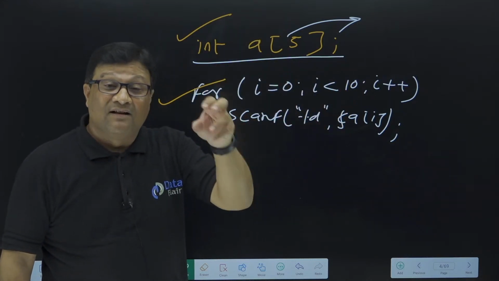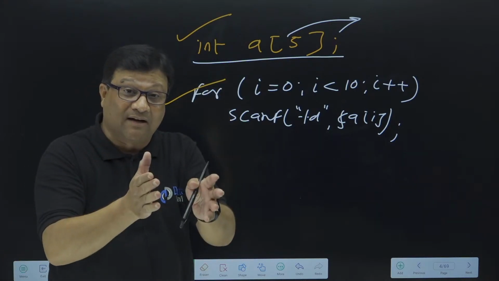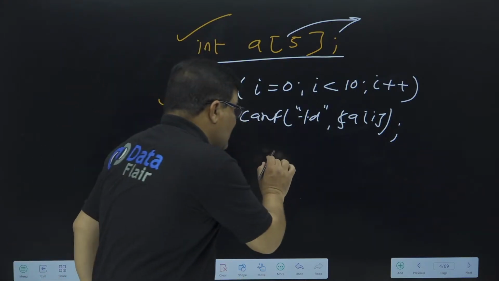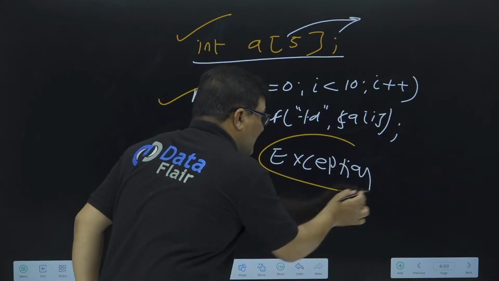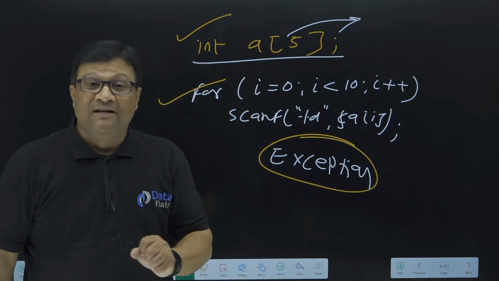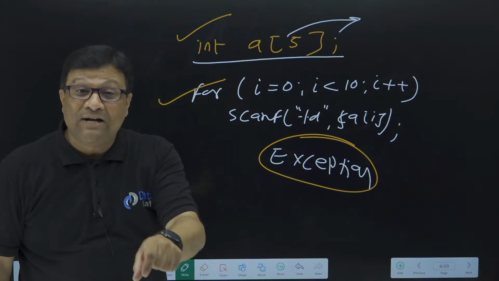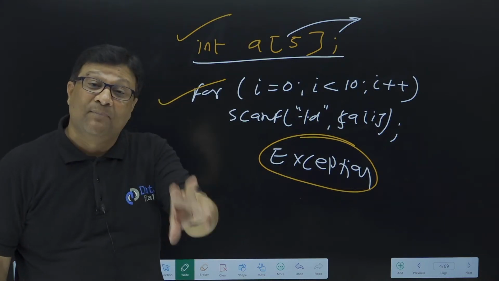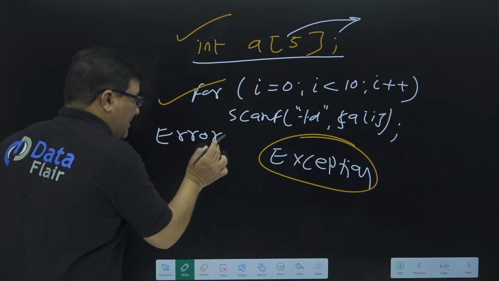And in C, runtime error checking is not possible, because the error which occurs at runtime is called an exception. So in C, we are not able to handle exceptions; we are able to handle errors. You should know the difference between error and exception.